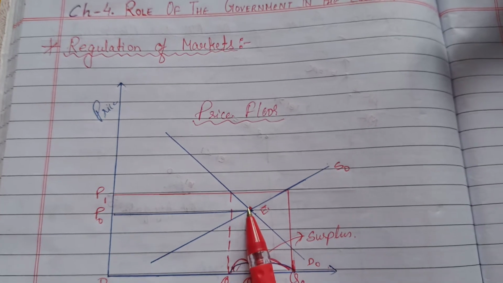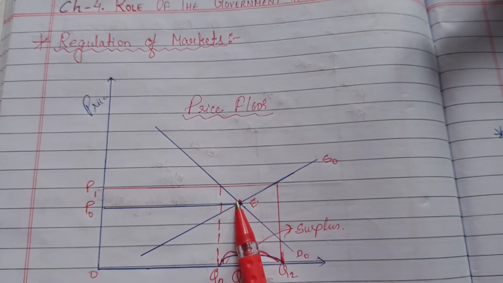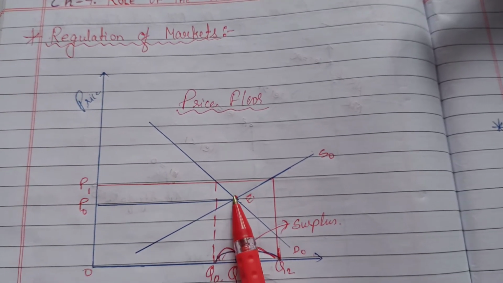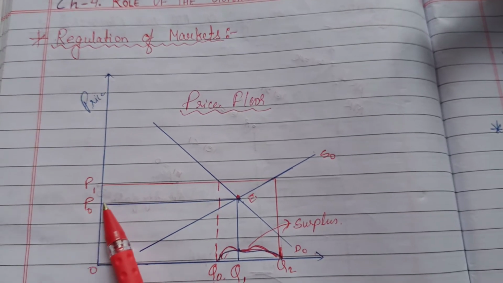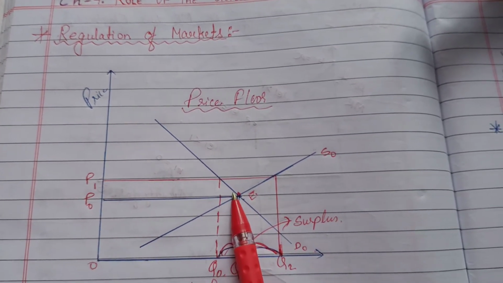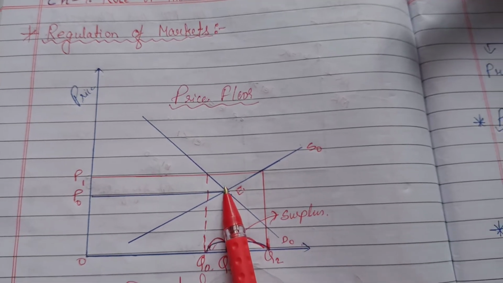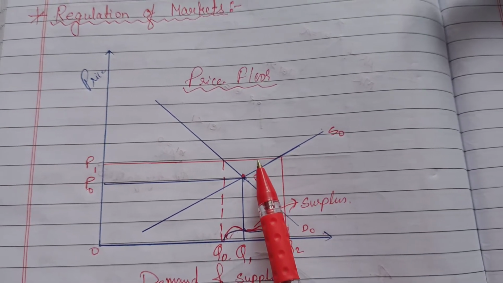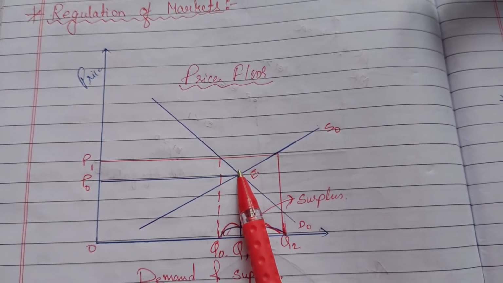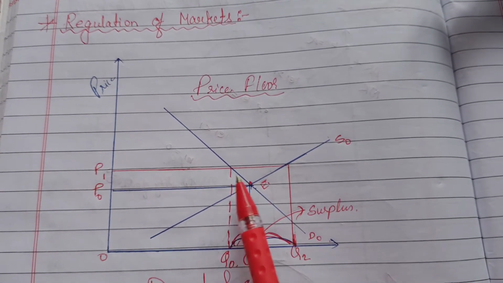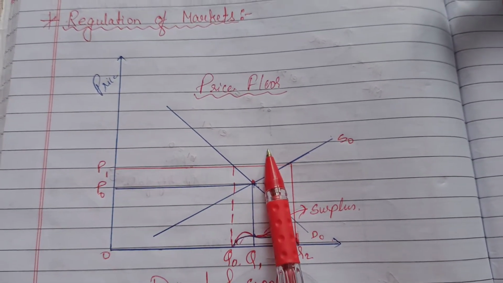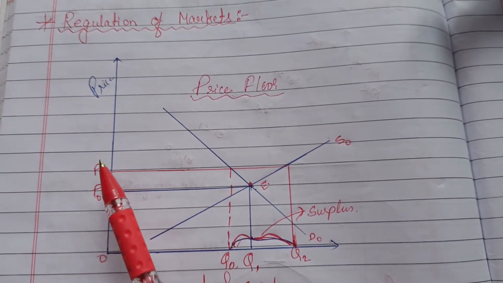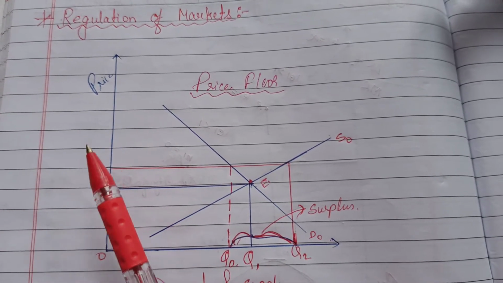But sometimes it has been noticed that this is the price which is low for the producer. If the foods will be sold at this price, then it will not be beneficial for the farmer, for the small poor people. They may not get the price of the commodities or price of the foods which actually they should get. So in that case, government interferes and government increases the prices so that at least they can get the profit, that is small farmers, poor people can get the profit.